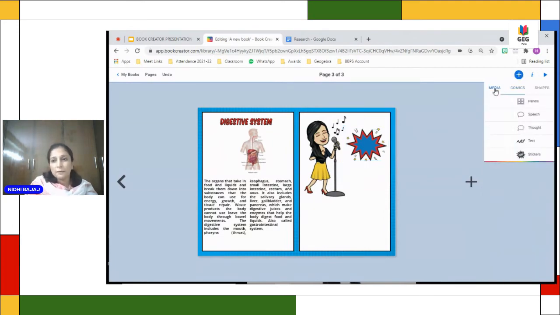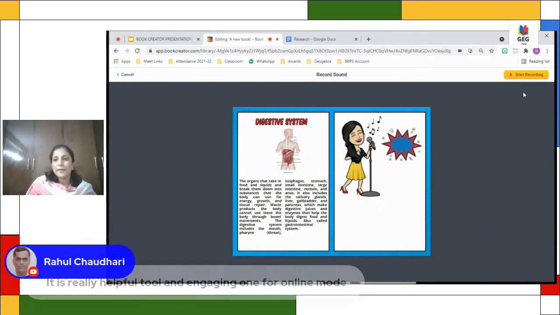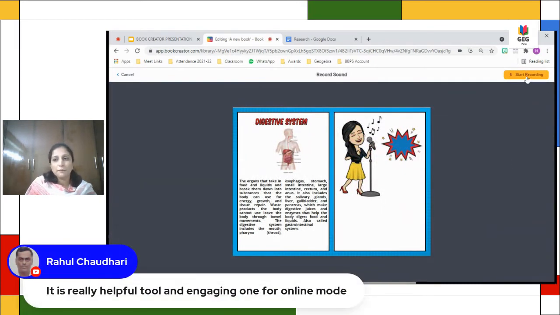So go to media. It's very beautiful, especially when you are reading a book on mobile. It's a great feature because if you're typing too much text, I can just go to the record feature. I can start recording.